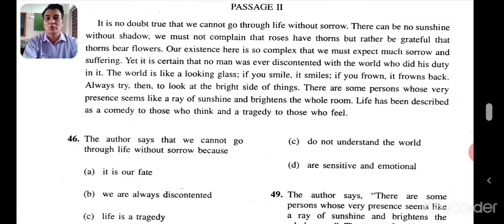If you think you can do it well, definitely you will do well. If you think you can't do well, surely you will not do well. So be sure you will do well. So let's go to the questions of this passage.